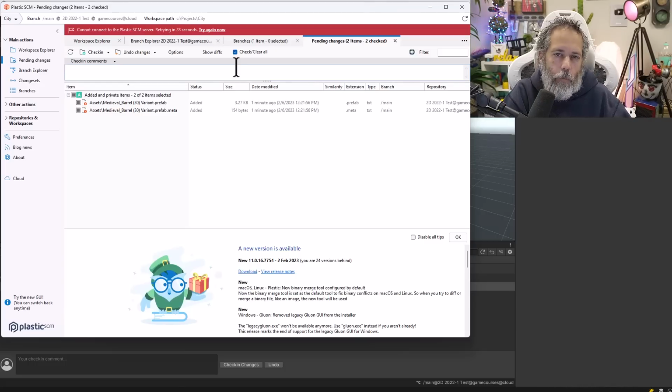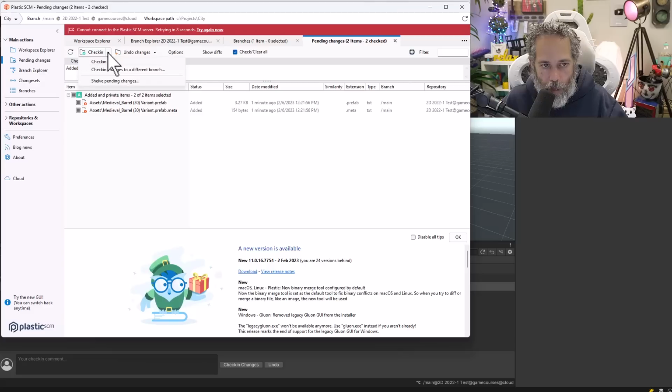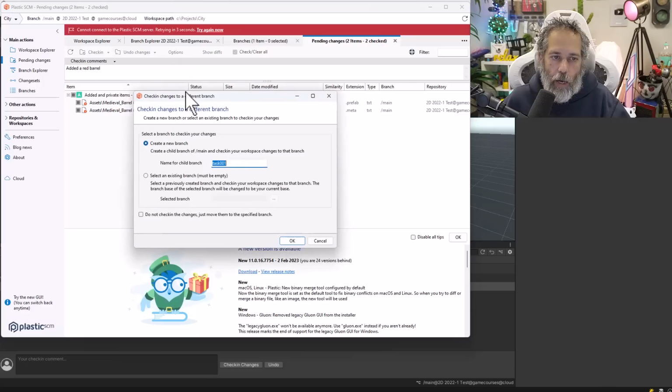We've added this barrel, and I want this to go into a new branch because it's something that I'm not sure that I want everybody else to use, and I'm not sure that I'm even going to merge back in to my final one. So first of all, let's put in a check-in message, say added a red barrel, and then go to the check-in section. There's a drop down here. What we can do is hit check-in changes to a different branch. So I can hit that button and then name this branch red barrel.